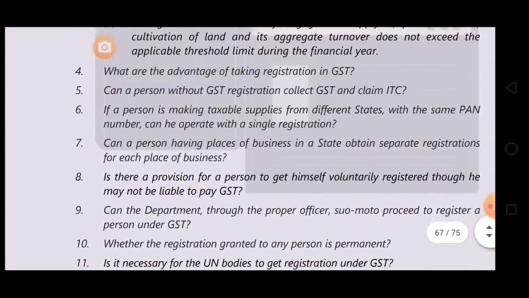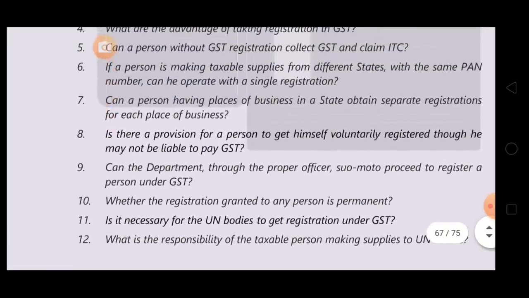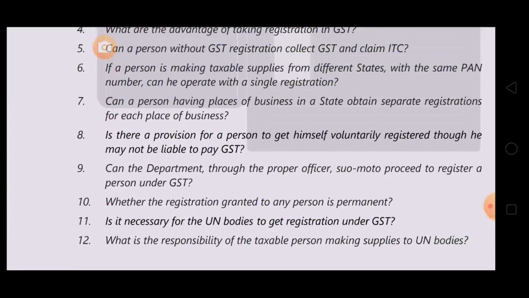Next one is question number 6. If a person is making taxable supplies from different states with the same PAN number, can he operate with a single registration? I'm repeating the question again. If a person is making taxable supplies from different states with the same PAN, can he operate with a single registration? No. If he makes taxable supply from one state, then it is possible. But if supply is made from different states, then he'll have to take separate registration as GST is state specific.